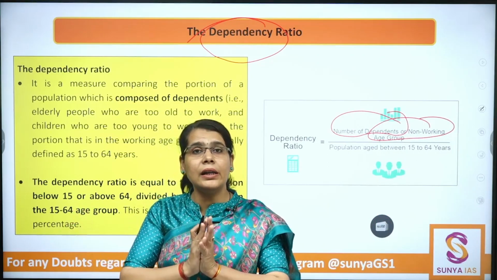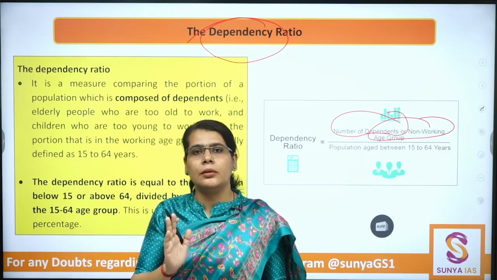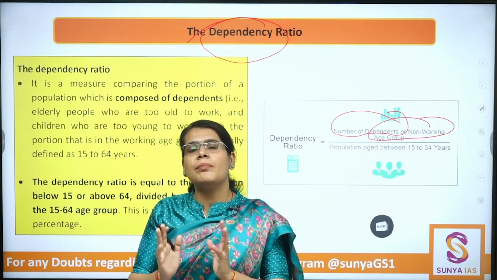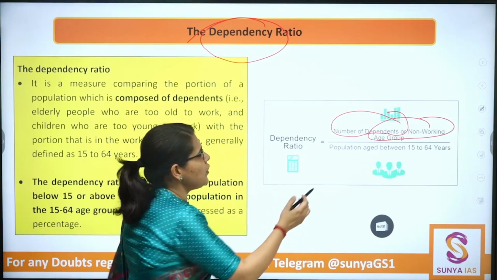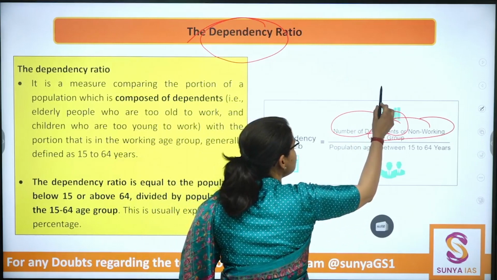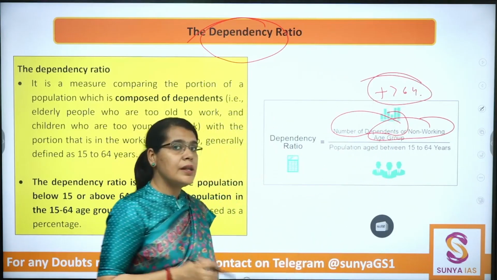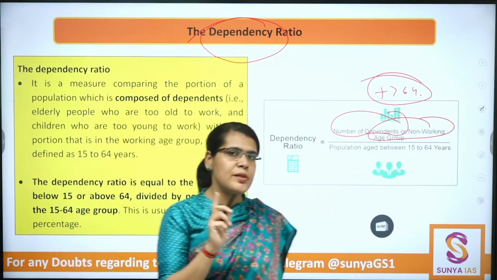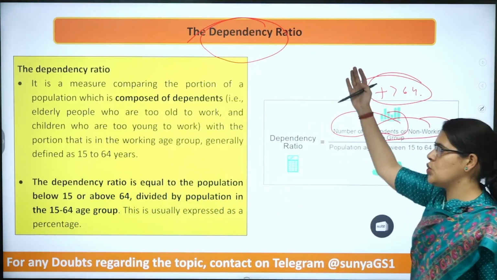So we will combine both the population numbers, that is the number of people residing in that particular country, that is less than 15 years of age plus more than 64 years of age, divided by population aged between 15 to 64. So we will get the dependency ratio.